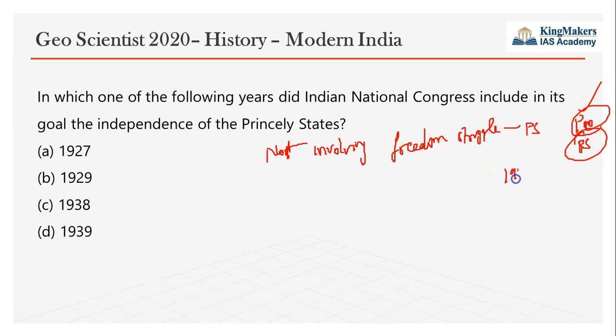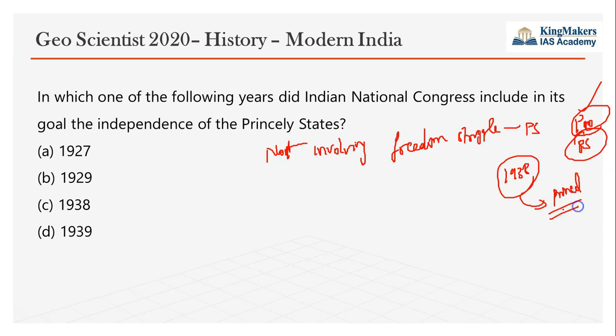And only in the 1938 Tripuri session, Congress decided to get into the princely states, because until 1938 people in the princely states weren't that much politically aware and politically activated. By the time after the non-cooperation movement and civil disobedience movement, and when the Government of India Act came, these people in the princely states were politically aware, and hence in the 1938 Tripuri session, Congress decided to carry out the political movement in the princely states also.